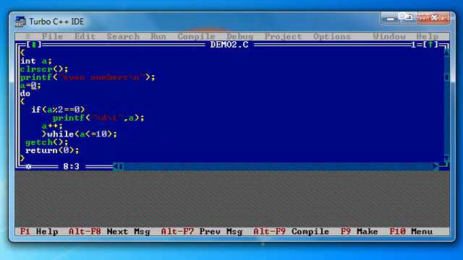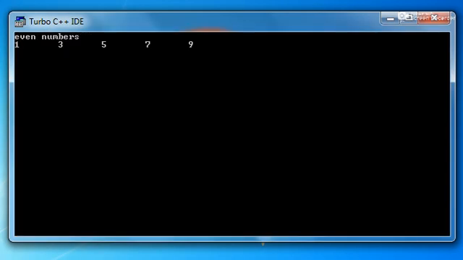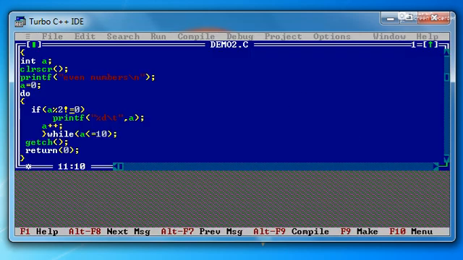Now why are these known as control flow statements? Because these are going to control the entire flow of the program. And the if statement is known as the decision making statement because it is checking for the decisions. Now here if I'm changing the condition like this, if a mod 2 is not equal to 0, then the output will be the odd numbers. So you can use it like this also. You just have to change the condition like this. So odd numbers are okay.